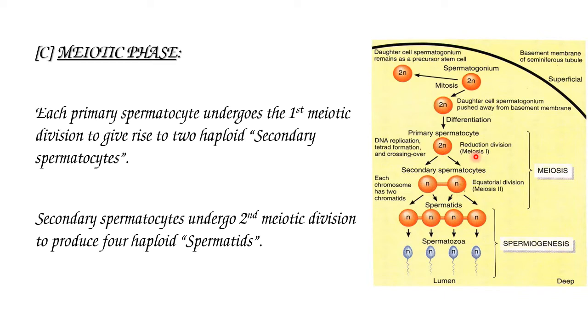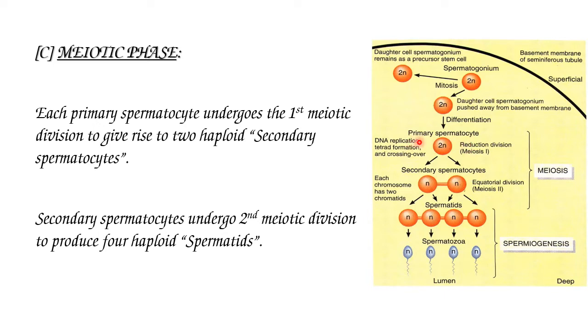So this first meiosis division is also called reductional division. Why is it called reductional division? During this meiosis 1, the number of chromosomes becomes half. So that's why it is called reductional division.